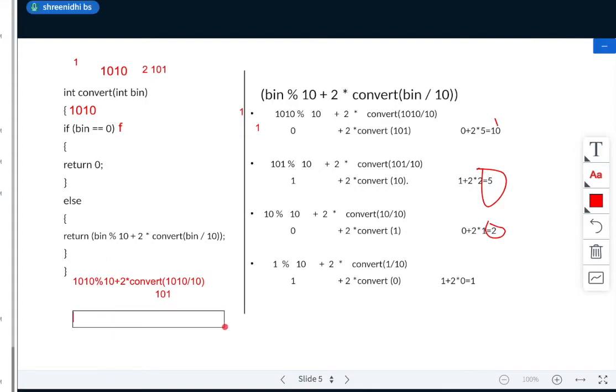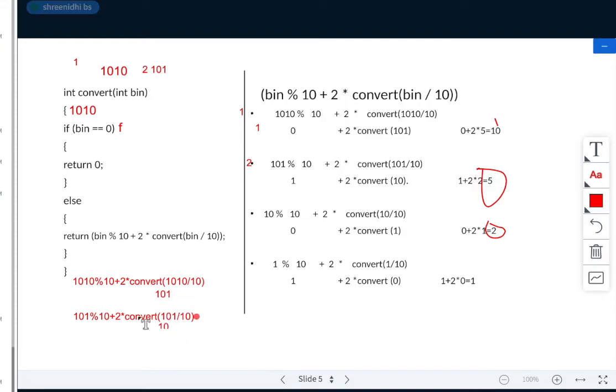It will be 101 mod 10 plus 2 into convert of 101 divided by 10. So this will be the second time. So it will be 10.